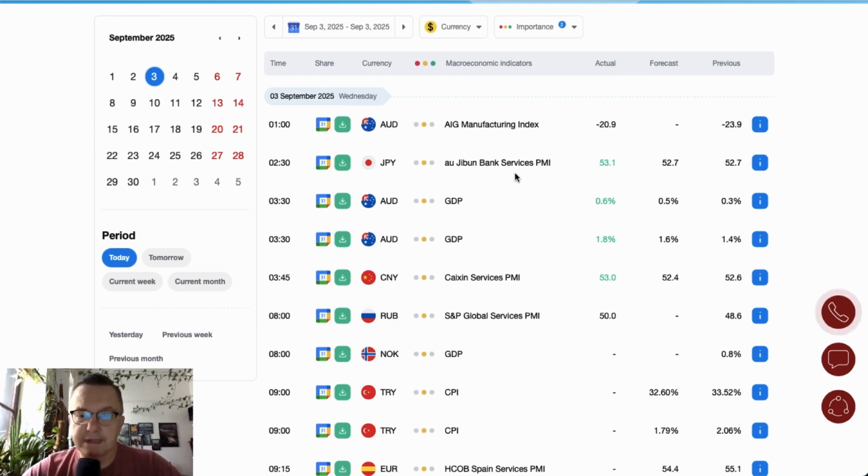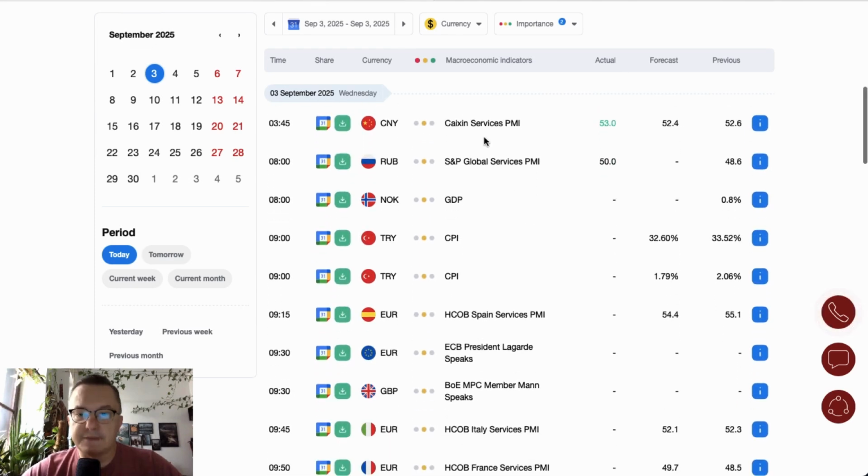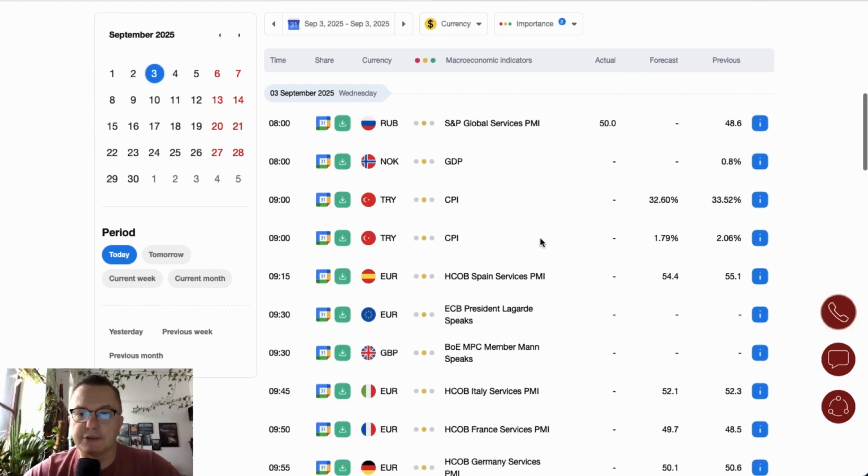From Japan, services PMI up from 52.7 to 53.1. Chinese data in the form of the services PMI beats the expectations of 52.4 points with the actual number of 53 points, more than the previous number as well. Services PMI from Russia up to the level of 50 beats the expectations.